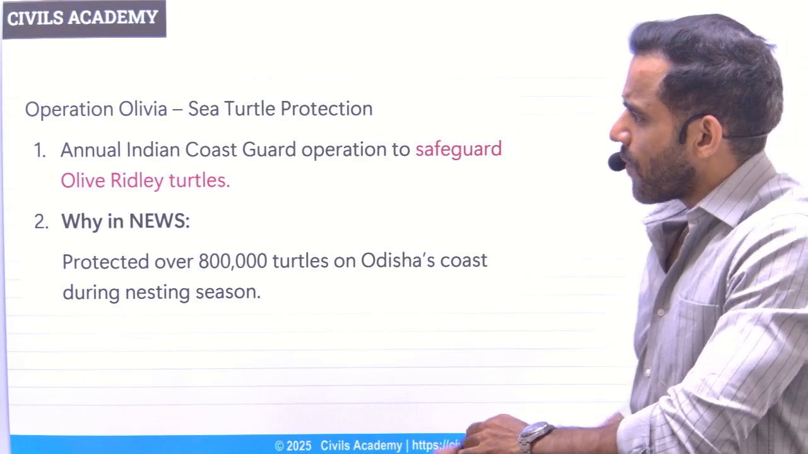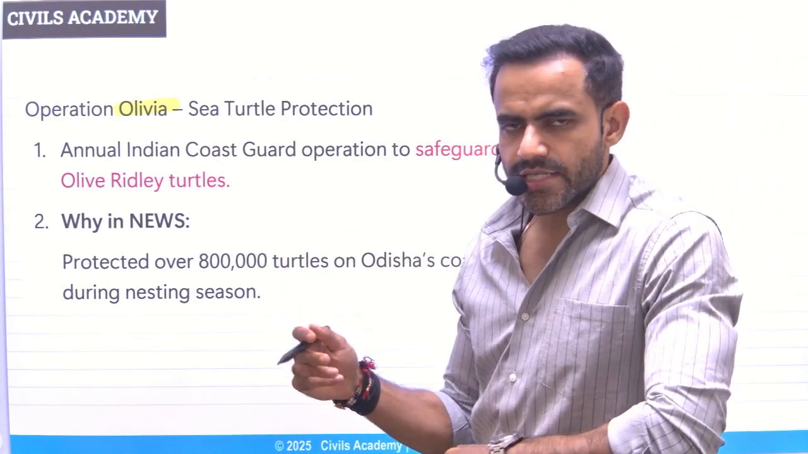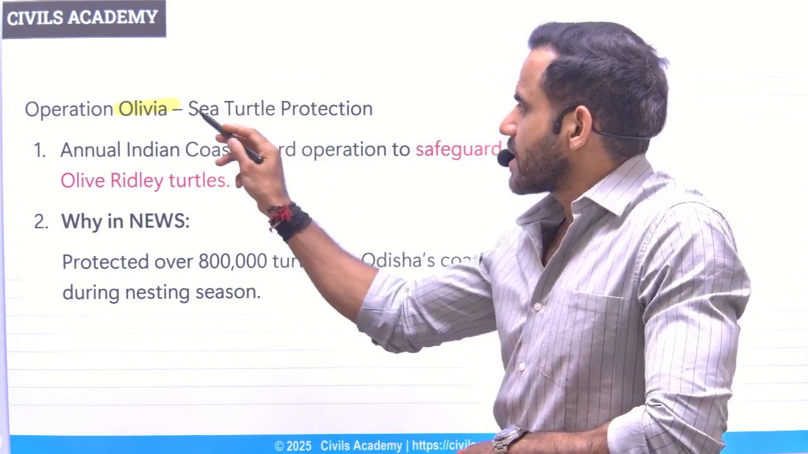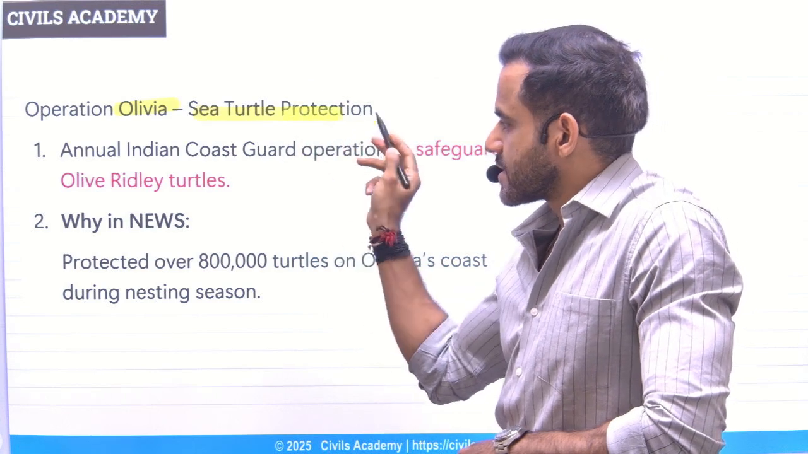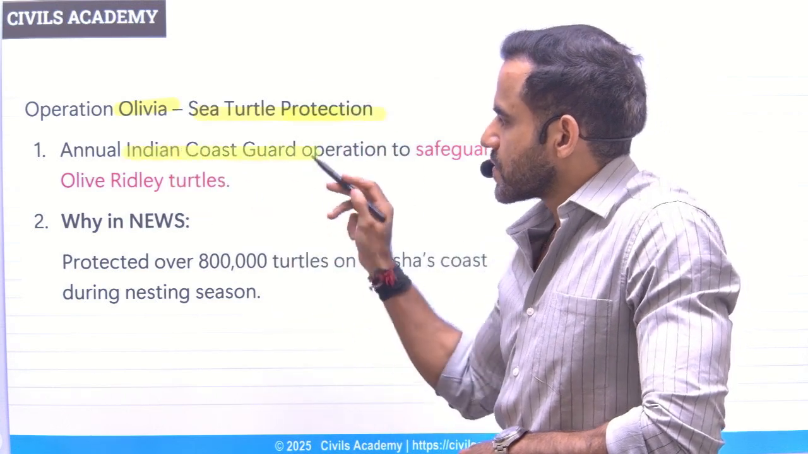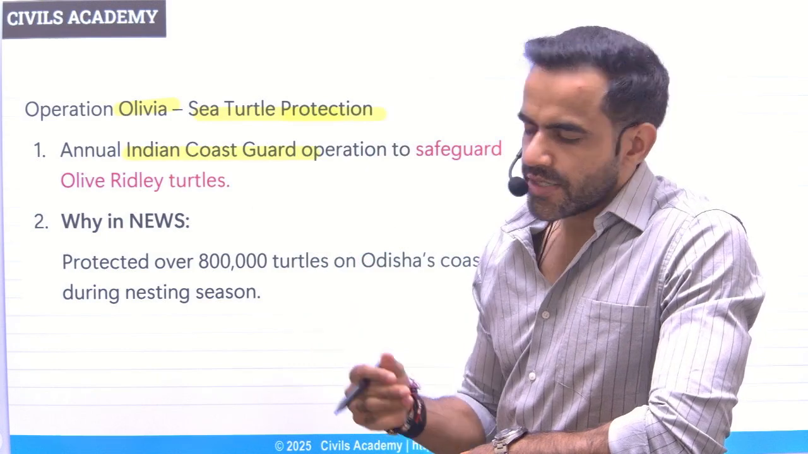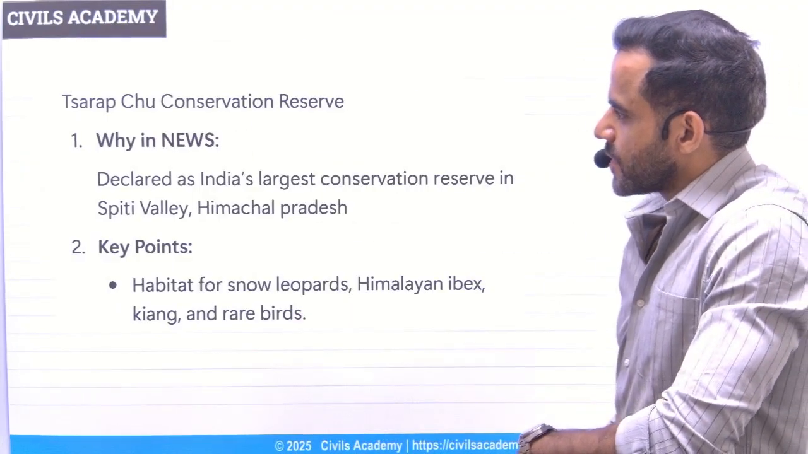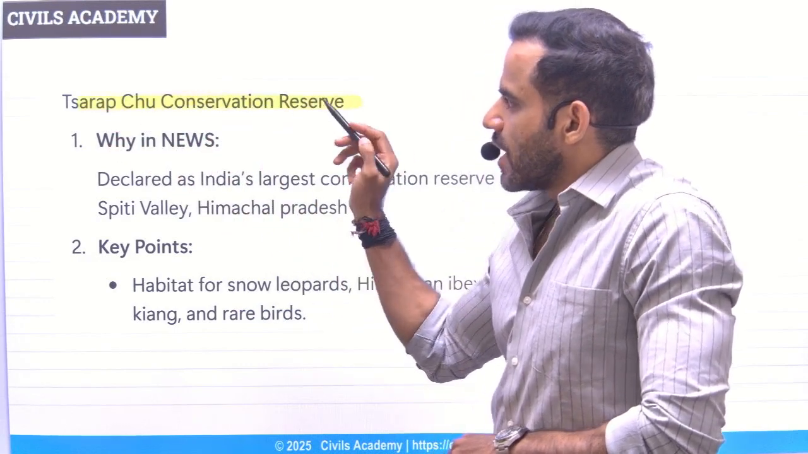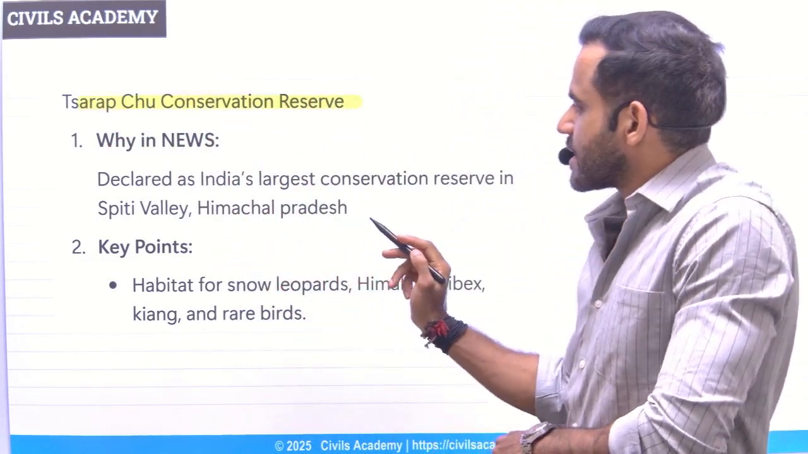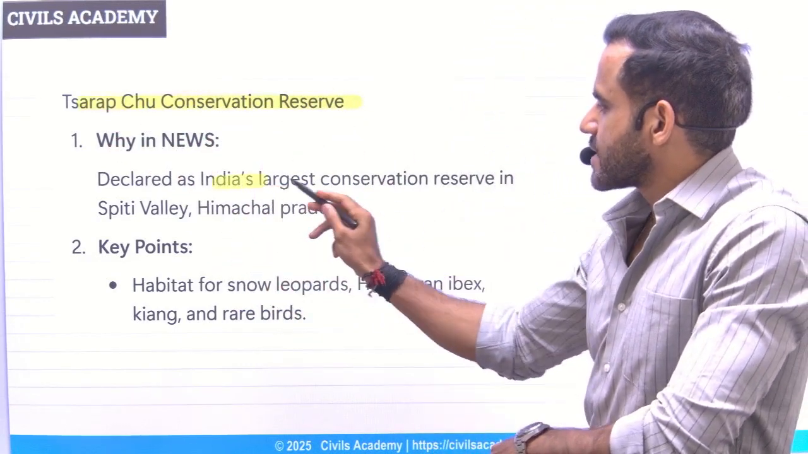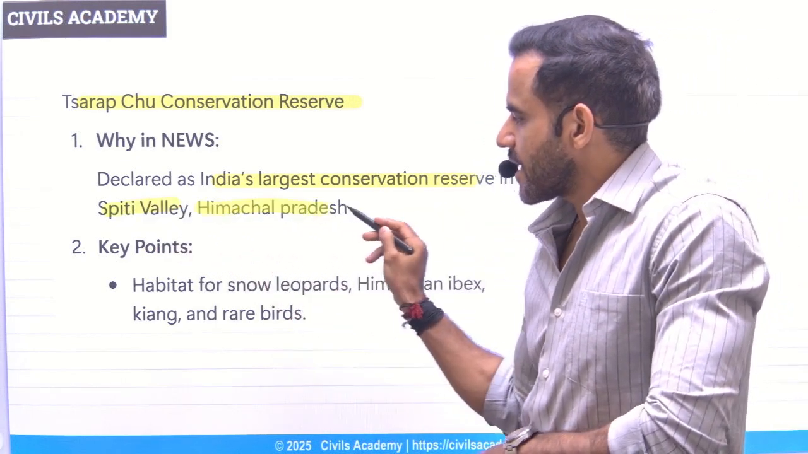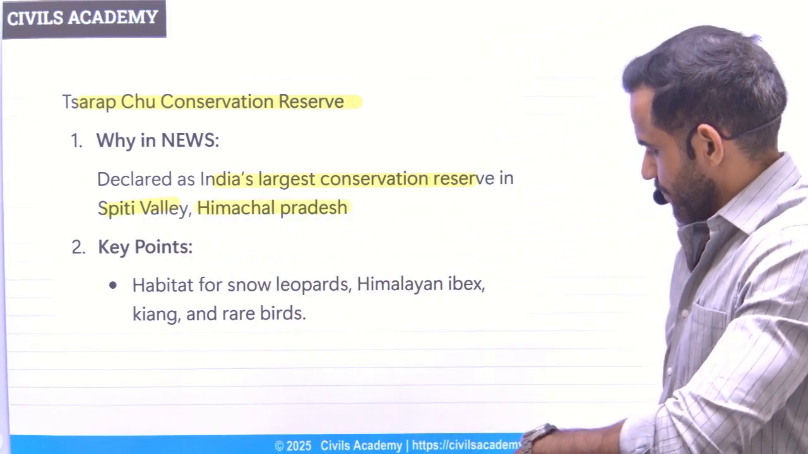Next is related to Operation Olivia. Understand, this is regular exercise which is being conducted to protect the sea turtles. So this is conducted by Indian Coast Guard to protect the sea turtles. Next is related to Srapchu Conservation Reserve. So just remember one thing, that it was recently declared as India's largest conservation reserve, and it is situated in Spiti Valley in Himachal Pradesh.